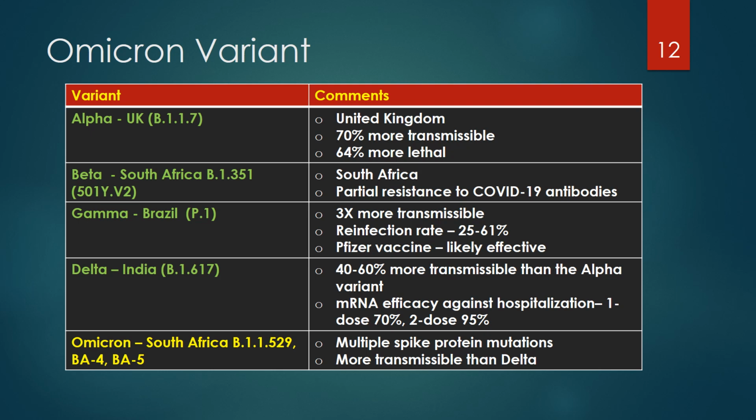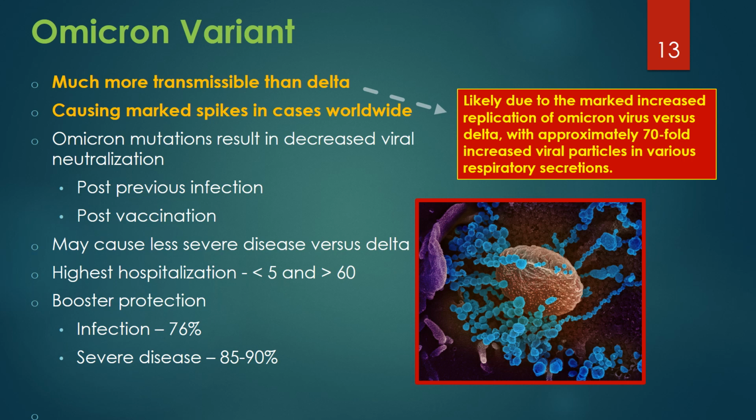Let's briefly discuss current information on the Omicron variant. It appears that the Omicron variant is much more transmissible versus Delta. This is likely due to the marked increased replication of Omicron virus versus Delta, with approximately 70-fold increased viral particles in various respiratory secretions. This increased transmissibility caused marked spikes in cases around the world and was much more likely to cause infections in households than Delta.